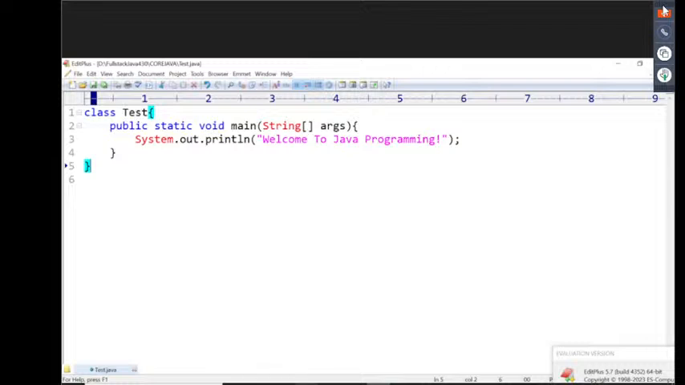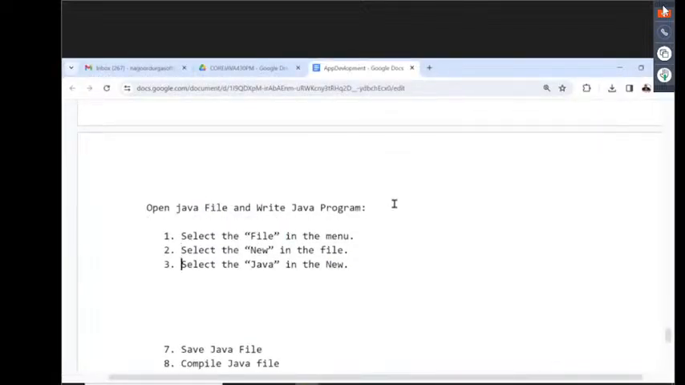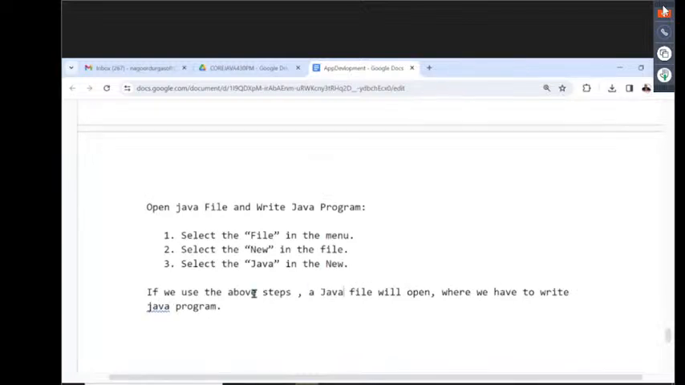Got it or not? Now see this one, the steps are like this: open Java file and write Java program. Open Java file, we have seen it with this now. If we use the above steps, the Java file will open, and then we have to write the Java program. Right, sir. But how are we going to write a Java program? To write a Java program, what do we require at minimum?